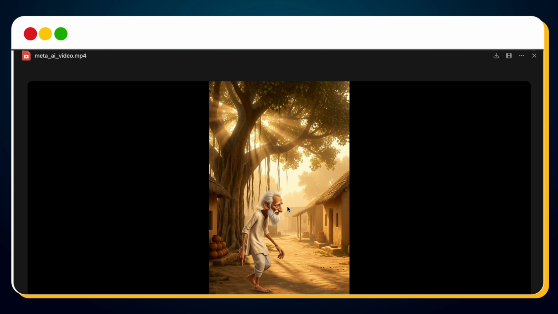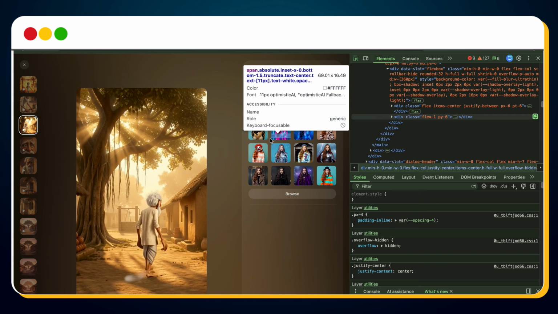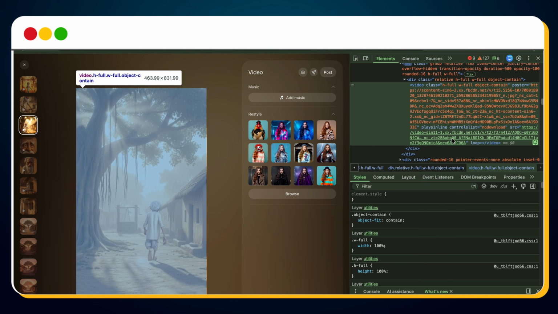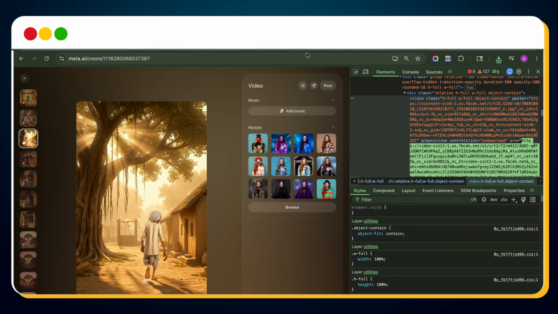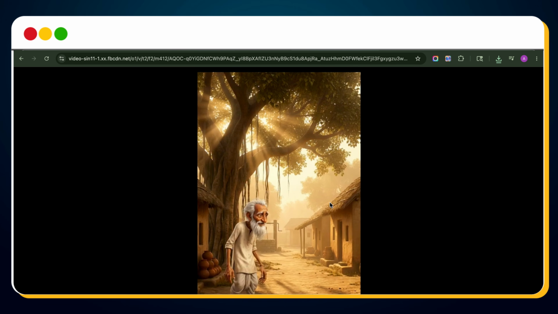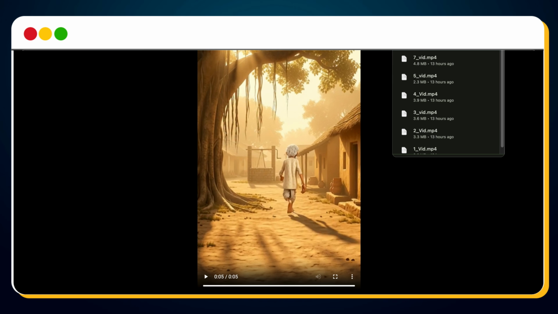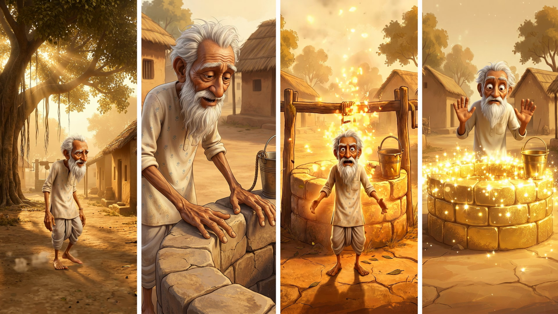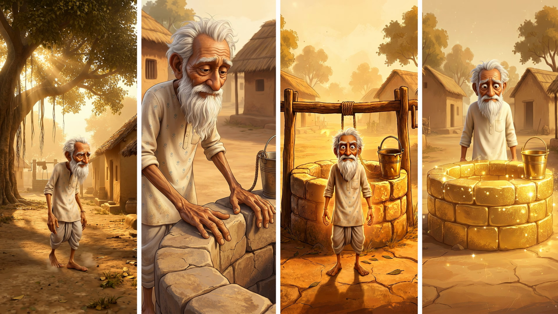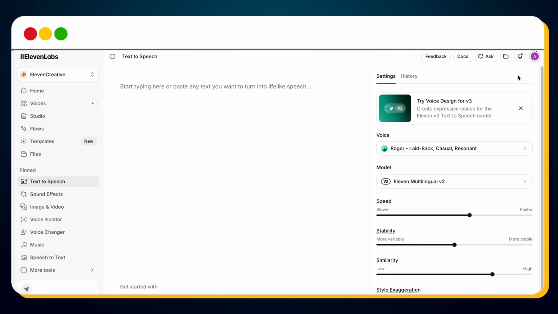Here's the faster method. Right-click the video, choose Inspect, click the selector icon, select the video, double-click the video URL, copy it, open a new tab, paste the link, press enter. Now download the video. Same video, no watermark. At this point, we have a complete animated video, yet something still feels missing. Remember the third pattern? The voice. Go to ElevenLabs.